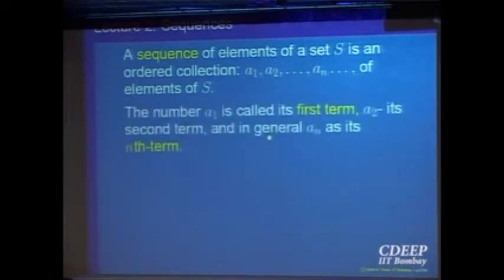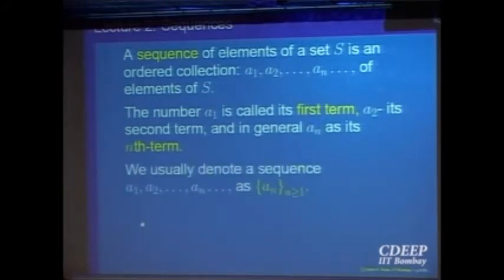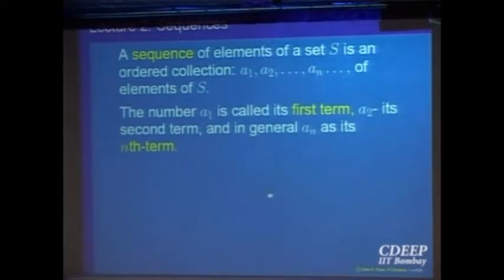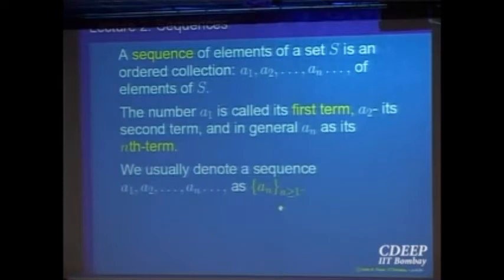And this A1 is normally called the first term, A2 the second term and so on, and AN the nth term, the general term. So instead of every time writing A1, A2, dot dot dot, we just devise a symbol: put this curly bracket, write the nth term AN, close the curly bracket, and n goes from bigger than or equal to 1. That means n is equal to 1, 2 and so on, natural numbers. So this is a symbol which is used to write a sequence. This symbol means it is an ordered collection understood as A1, A2, A3 and so on.